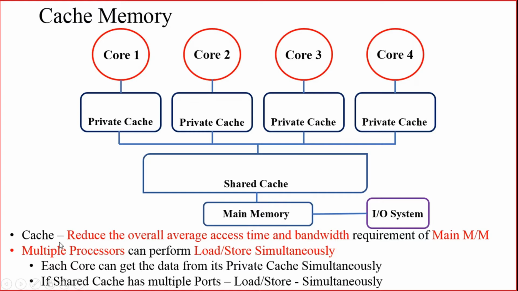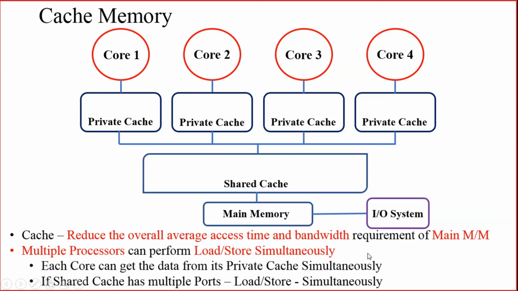So what is the function of a cache? Cache is used for reducing the average access time as well as the bandwidth requirement of the main memory. How does it reduce the average access time?